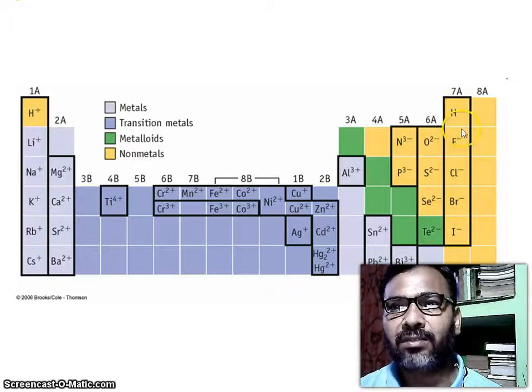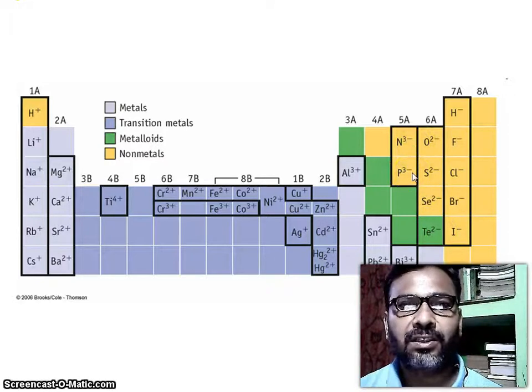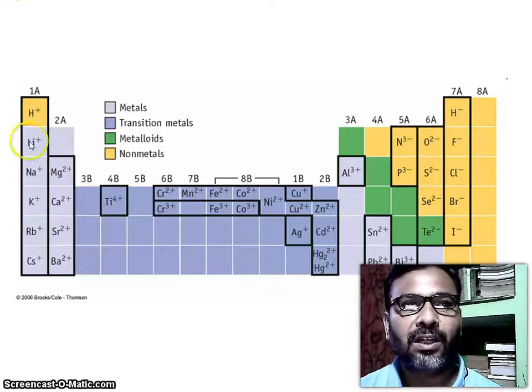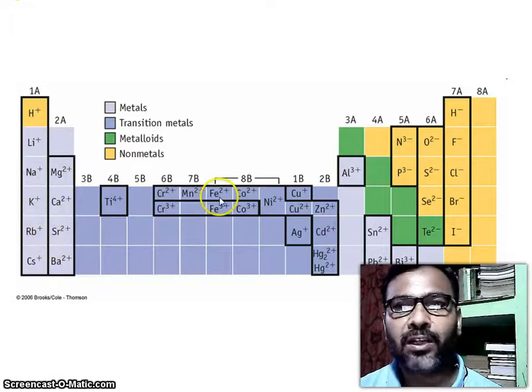And these are the negative ions: H minus, F minus, chloride minus, bromide and iodide, oxygen 2 minus, sulfur 2 minus, selenium 2 minus, tellurium 2 minus, N3 minus, and P3 minus. So these are gaining electrons and these are losing electrons. You know the metals lose their electrons and non-metals gain electrons.